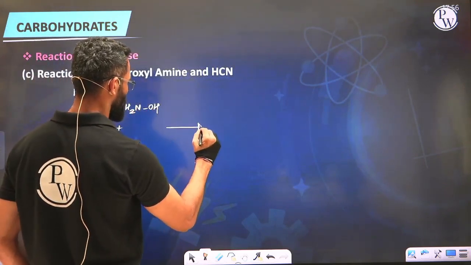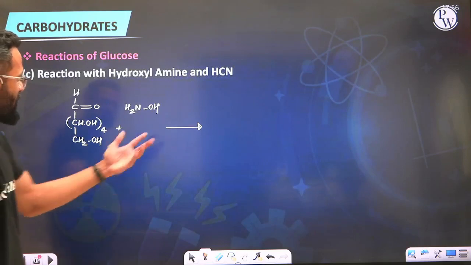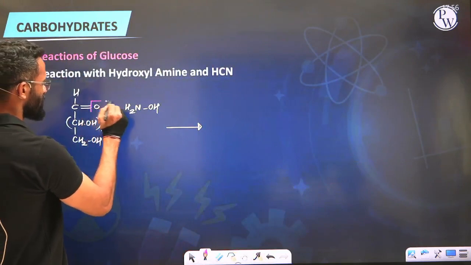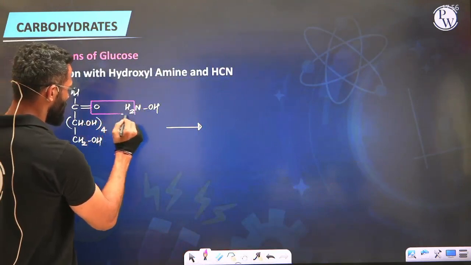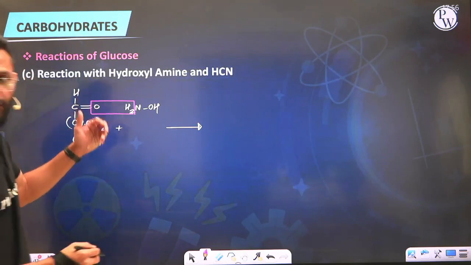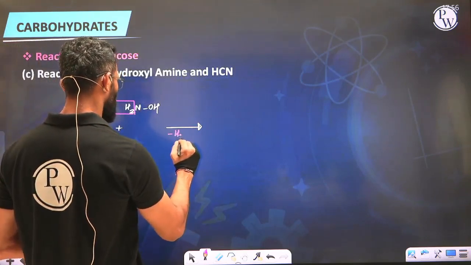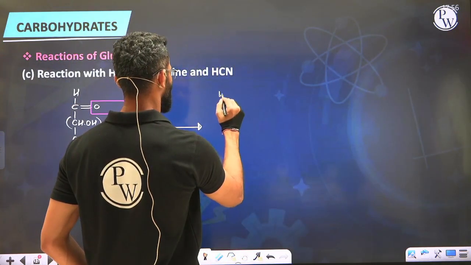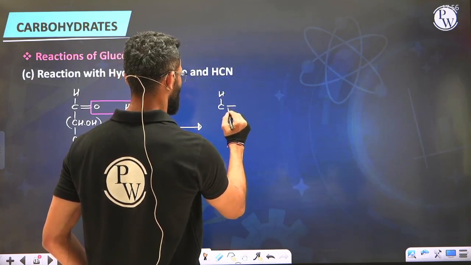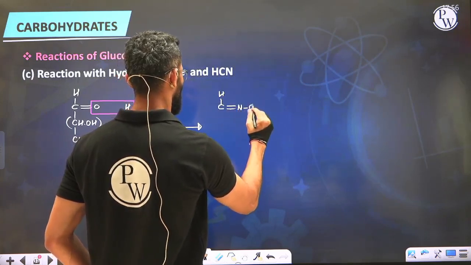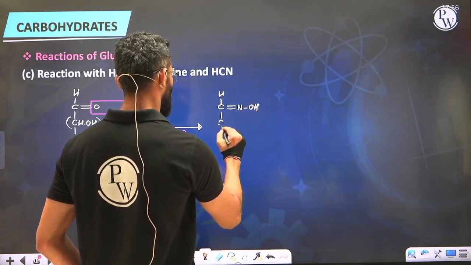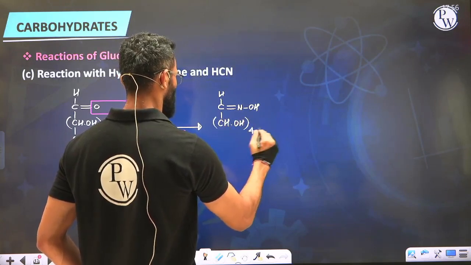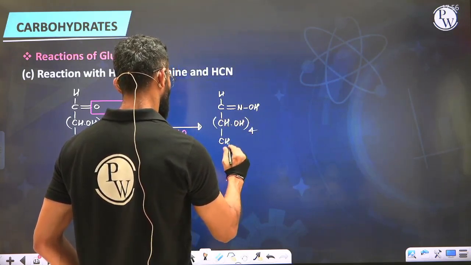Generally, these reactions of hydroxylamine with carbonyl compound is carried out in a weakly acidic medium which undergoes condensation. So carbonyl oxygen will be condensed with hydroxylamine to remove water molecule from here. So upon removal of water molecule, see what are we going to get. And this is CH double bond NOH carrying CH OH 4 times and CH2OH.